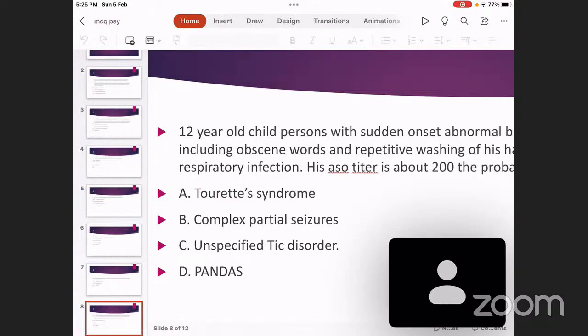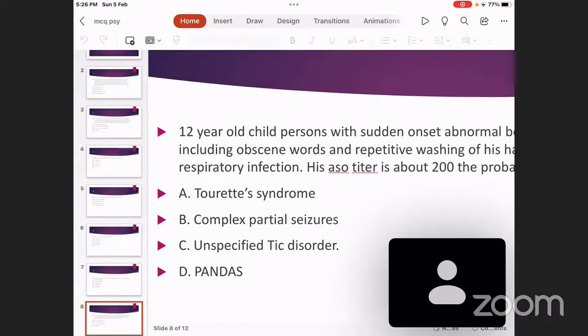So in PANDAS, when we check the ASO titer, it is likely to be pretty high. So that is PANDAS. The treatment for the behavioral problems has to be given with anti-obsessional agents and agents to reduce the tics. Along with that, it is also postulated that treating the ASO titer with oral penicillin also helps. So what are the other options given here?